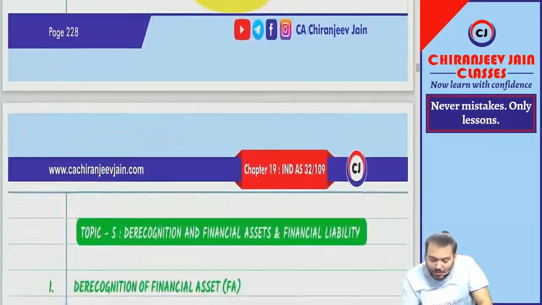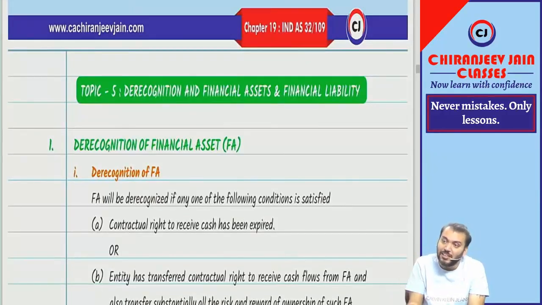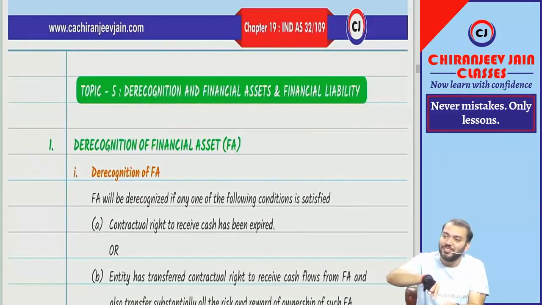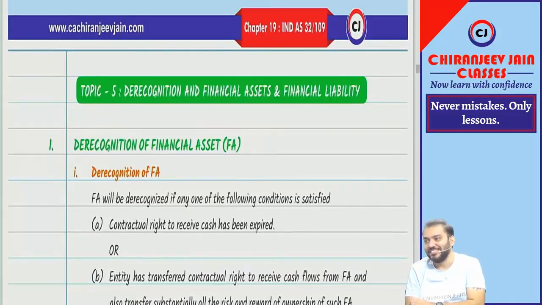Now can we come to topic number 5? Understood. Correct. What is topic number 5? De-recognition of financial asset and financial liability. From my point of view, de-recognition of financial liability is more important than de-recognition of financial asset. Means for recognition financial asset is more important, but de-recognition of financial liability is more important from examination point of view. Correct? So we'll give more focus to de-recognition of financial liability. Got it? Yes, sir.